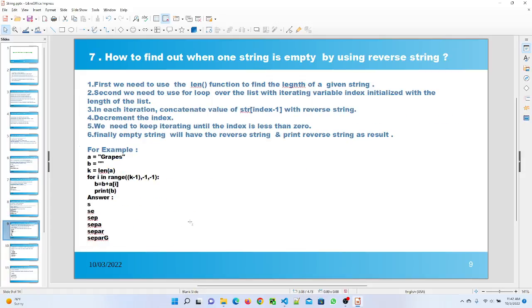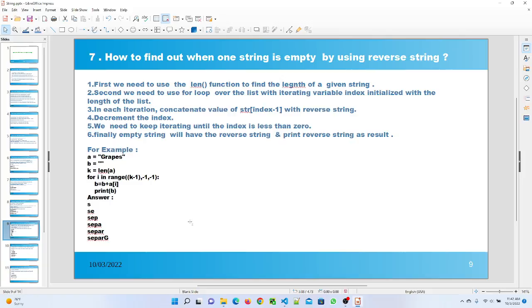Question number 7 is, how to find out when one string is empty by using a reverse string? First we have to use the length function to find the length of the given string, and second we have to use a for loop over the list with the iterating index initialized with the length of the list.